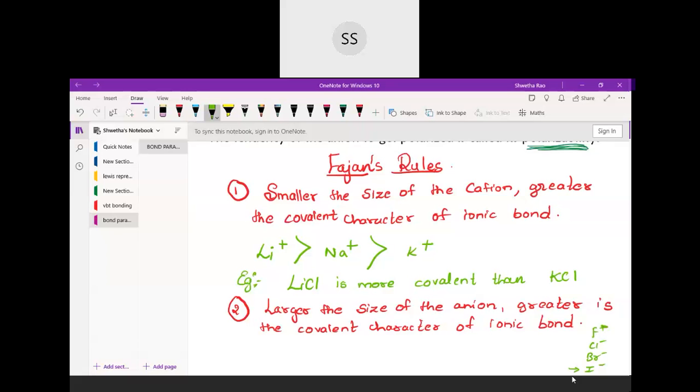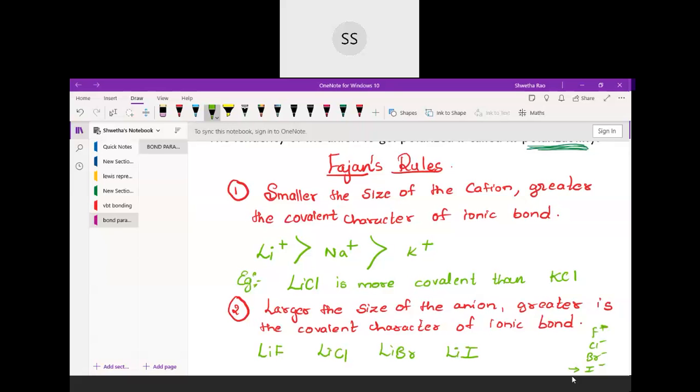Here, the same thing happens with the halogens also. In the halogens, all of them have electrons, but which one is more readily able to give? That depends on the size. When the size is larger, these electrons will be very far from the nucleus, so they can be donated easily. They will not be held tightly by the nucleus, so donation becomes easier.